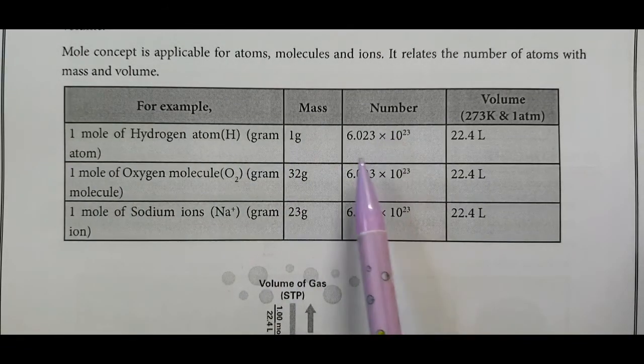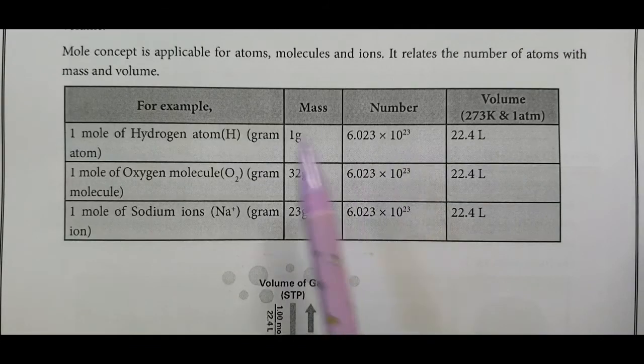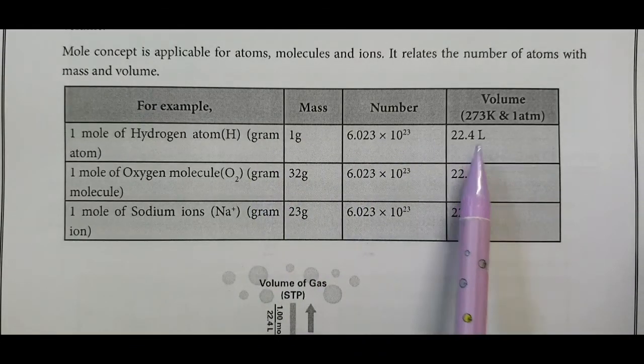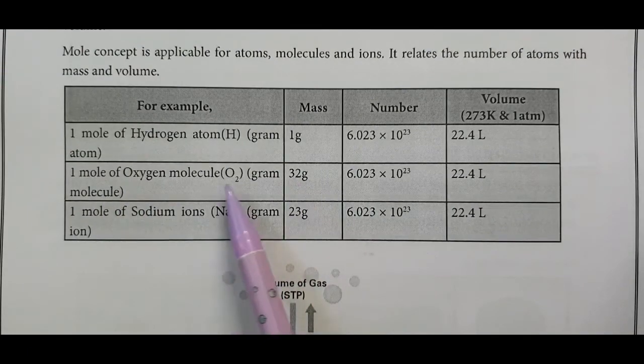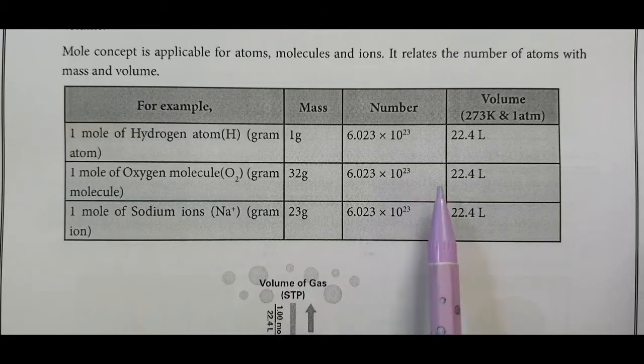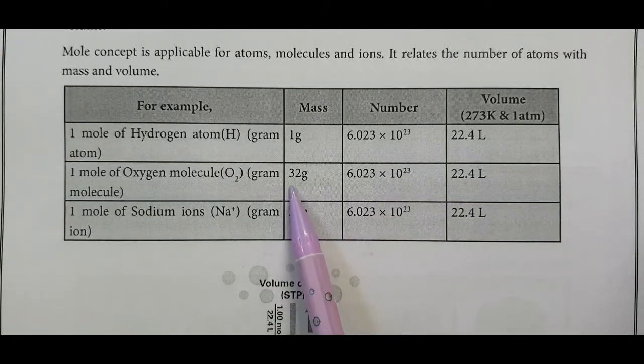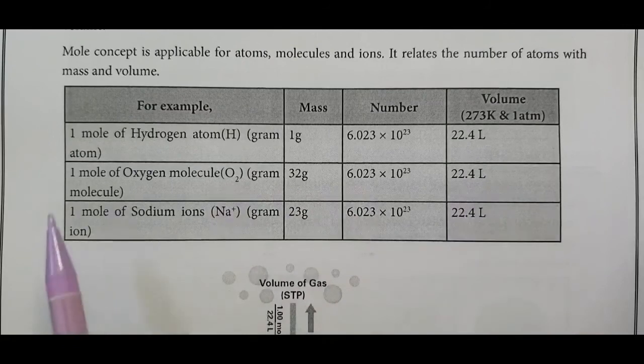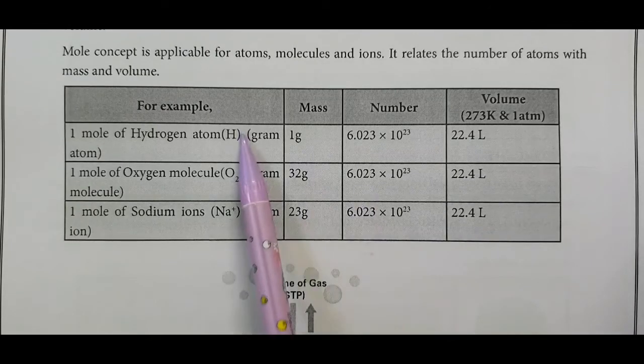The number of hydrogen atoms present is 6.023 × 10^23. 1 mole of hydrogen occupies 22.4 liter. 1 mole of oxygen: oxygen atomic weight 16, 2 × 16 is 32 gram. 32 gram of oxygen contains 6.023 × 10^23 oxygen molecules, and 1 mole of oxygen occupies 22.4 liter. 1 mole of sodium ion is 23 gram and contains 6.023 × 10^23 ions. 1 atom, 1 molecule, 1 ion.